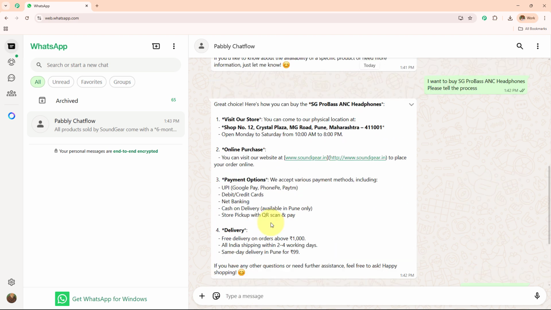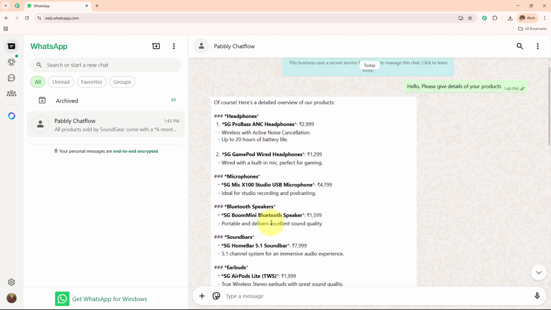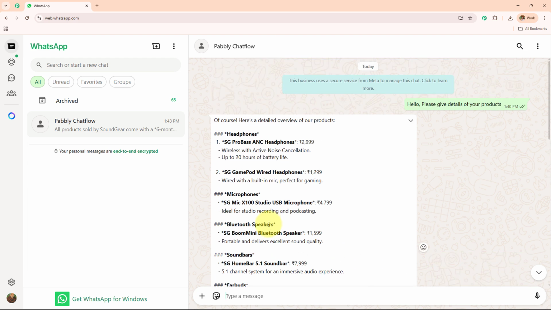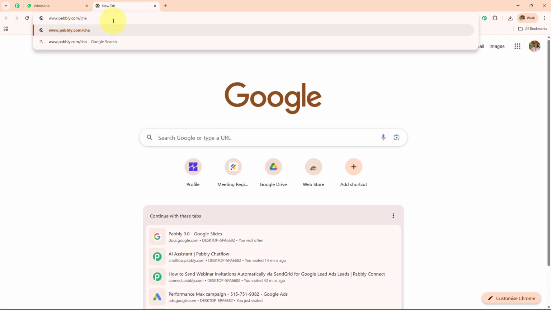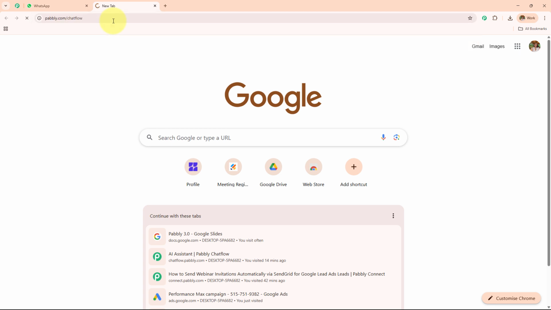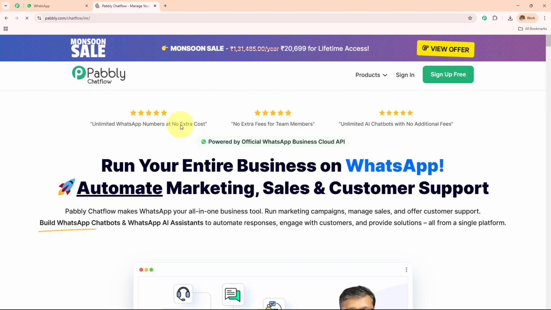So now to learn how to create this AI agent and a WhatsApp chatbot with the help of Pabbly Chatflow, let's start creating this from the beginning. To visit Pabbly Chatflow, we simply need to write www.pabbly.com/chatflow. And after browsing this website, we need to sign into our Pabbly Chatflow account.